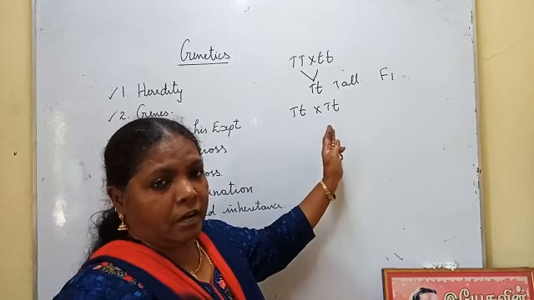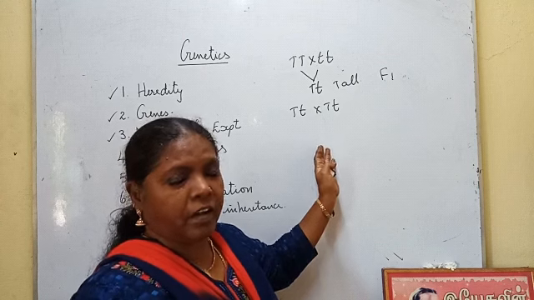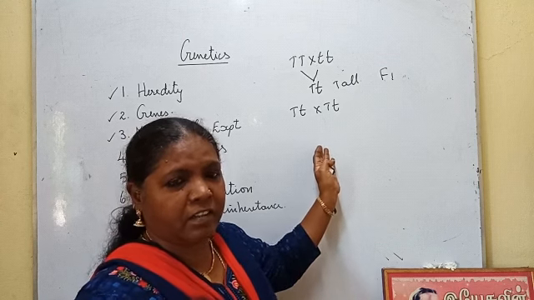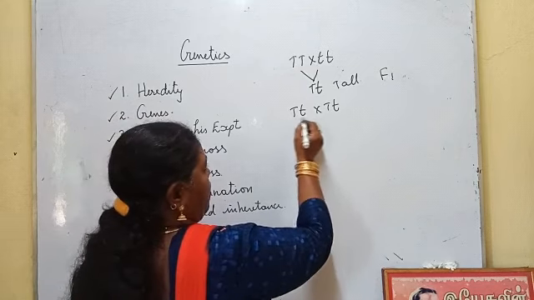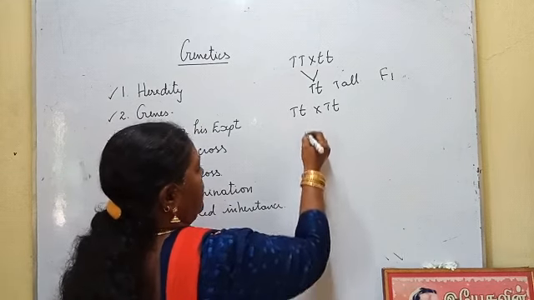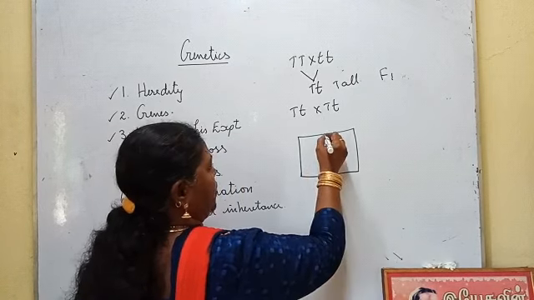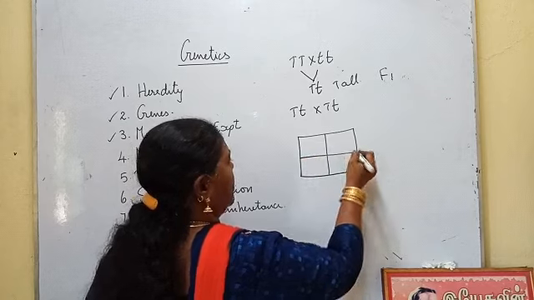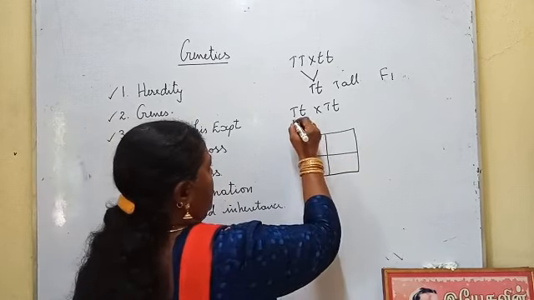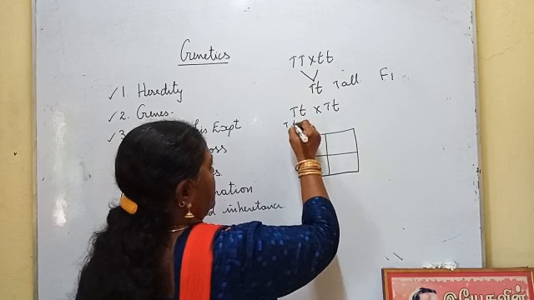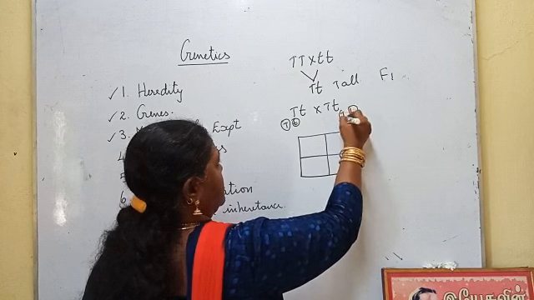A hybrid is expressing the character in one generation and a different character in another generation. He crossed this hybrid and got tall plants as well as dwarf plants. To find out the ratio, how many tall plants and how many dwarf plants, see, this one produces capital T, small t gametes, and this one also produces capital T, small t gametes.